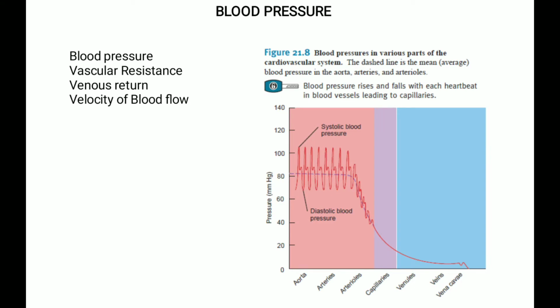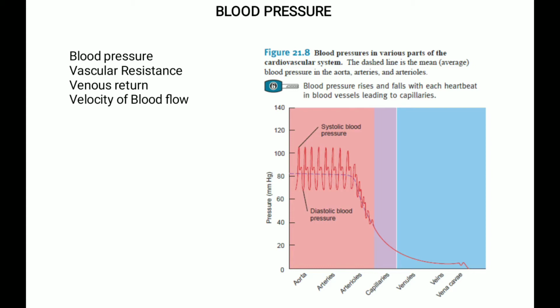This picture shows the blood pressure in various parts of the cardiovascular system: the aorta, arteries, arterioles, capillaries, venules, veins, and vena cava. As the blood leaves the heart through the aorta and flows through the systemic circulation, its pressure falls progressively as the distance from the left ventricle increases.